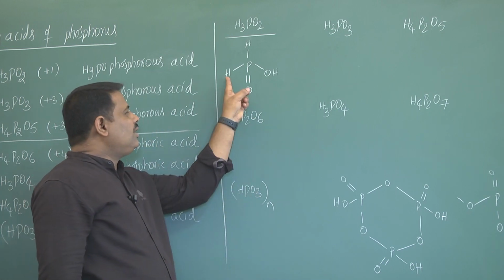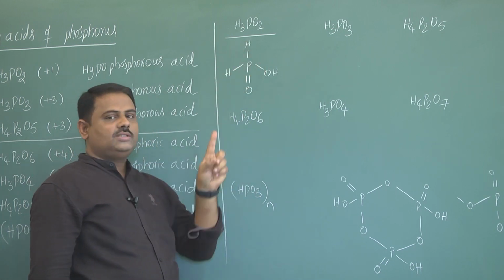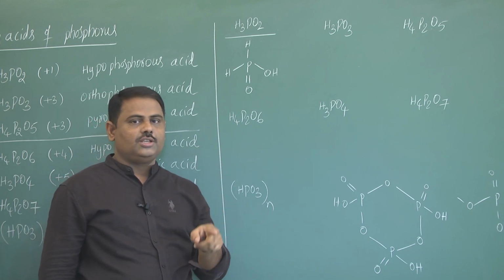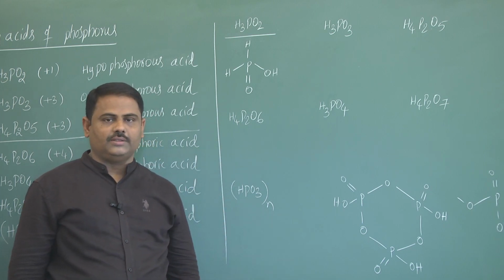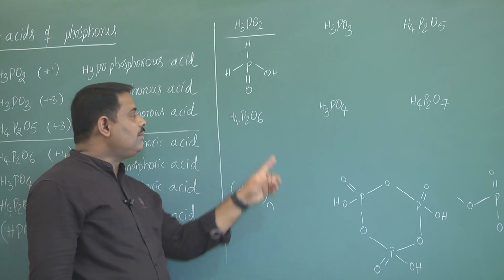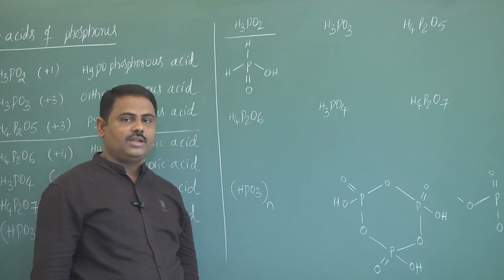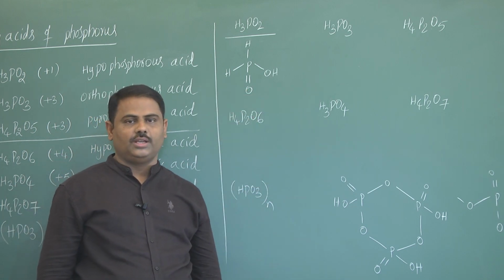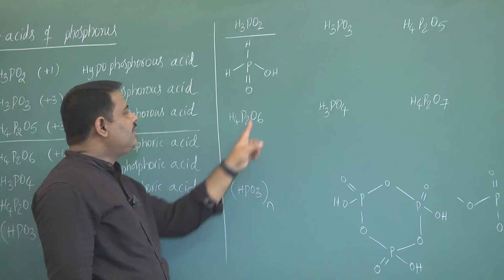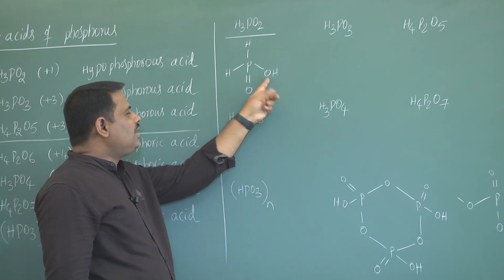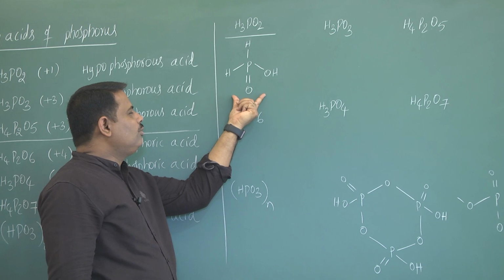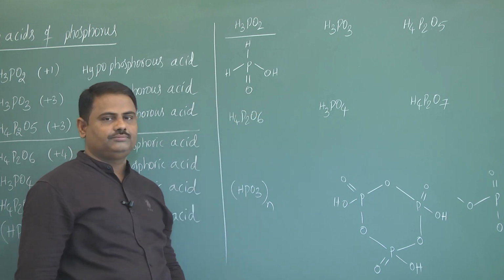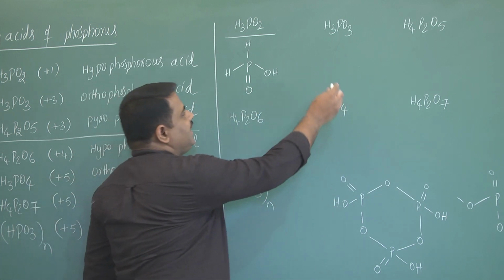As the number of directly bonded hydrogens increases, reducing nature also increases. As the number of OH groups increases, basicity also increases. Here basicity is 1, or it is also called monobasic acid. Now come to the second one.